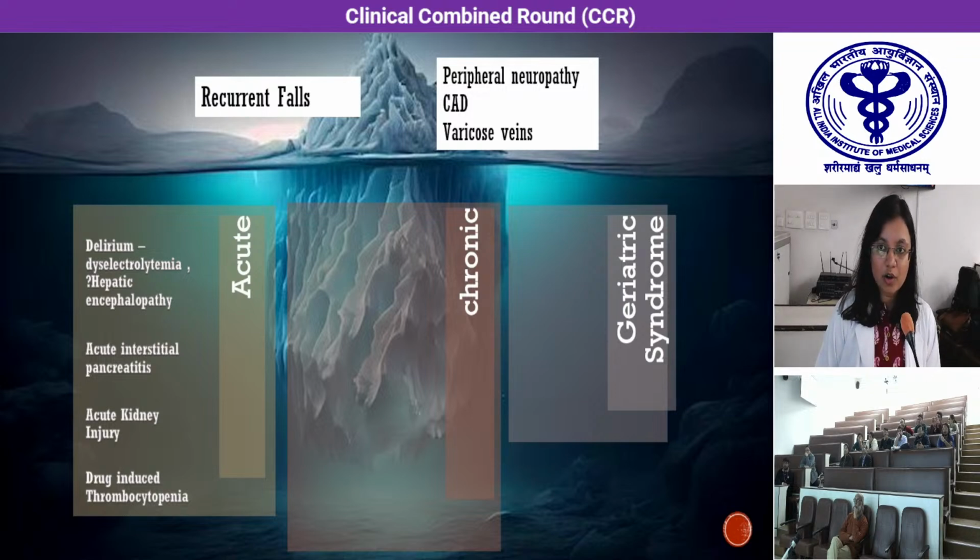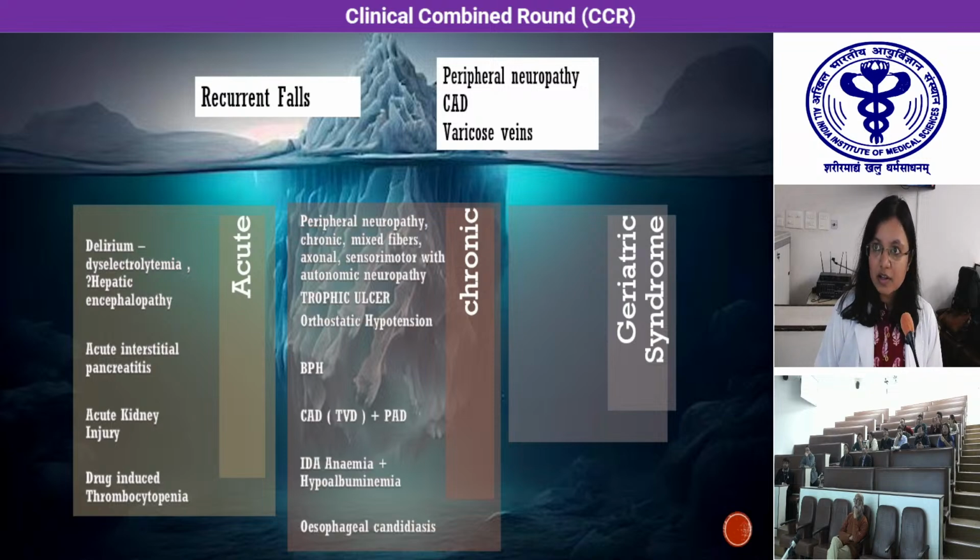The last two developed in the hospital and also resolved. These were on the background of chronic conditions like peripheral neuropathy, which was chronic mixed fiber, axonal, sensorimotor with autonomic neuropathy, with trophic ulcer and orthostatic hypotension, along with BPH, coronary artery disease, peripheral artery disease, iron deficiency anemia with hypoalbuminemia, and esophageal candidiasis.